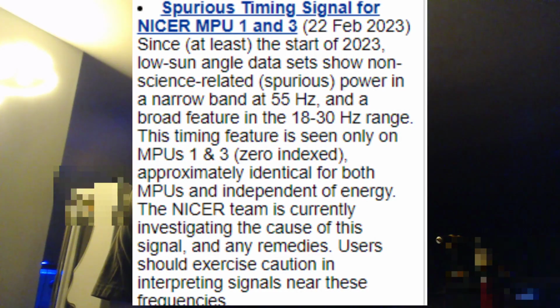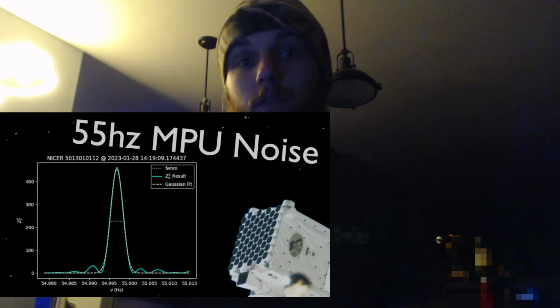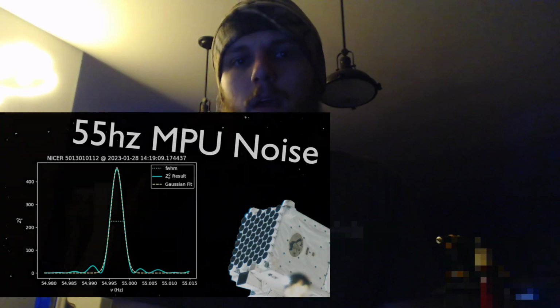I've gone ahead and investigated the reported timing noise between 18 and 30 Hertz. Previously, we investigated the reported 55 Hertz noise and found it consistently through MPUs 0 through 6 in the unfiltered data. I'd encourage you to check out that video if you haven't done so already.